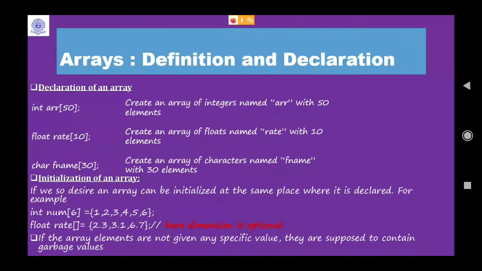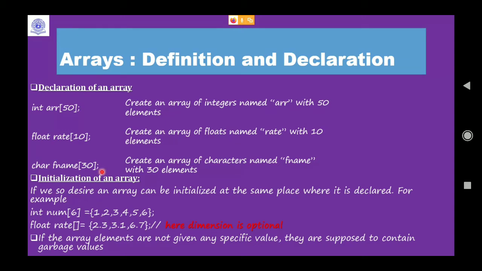Okay. So this is the example as well as its syntax. If somebody asks you to create an array of integers named array with 50 elements, let me use a laser pointer here, this should be your syntax: the data type, the array name, and the size, or the number of elements it can hold. Similarly, create an array of characters named fname with 30 elements. This is the syntax that you can use.